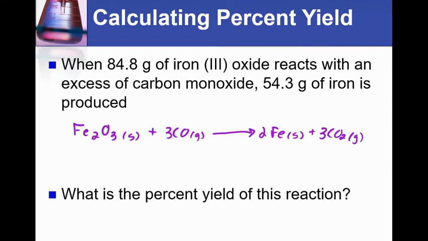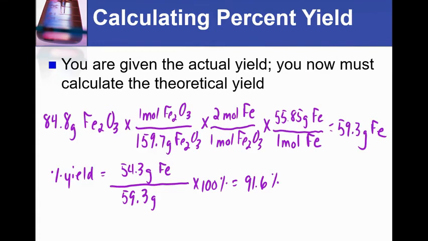Let's do one more. When 84.8 grams of iron oxide reacts with an excess of carbon monoxide, 54.3 grams of iron is produced. So here's our chemical reaction. We're going to start by changing 84.8 grams of iron oxide to iron. I'll do that using stoichiometry.